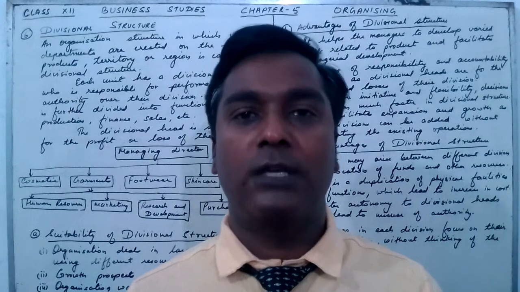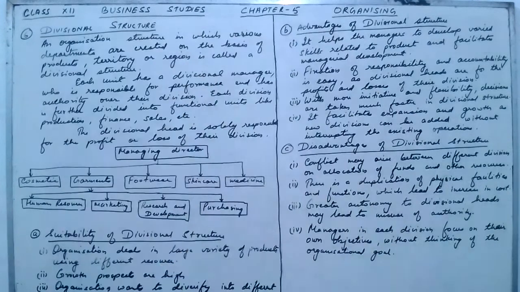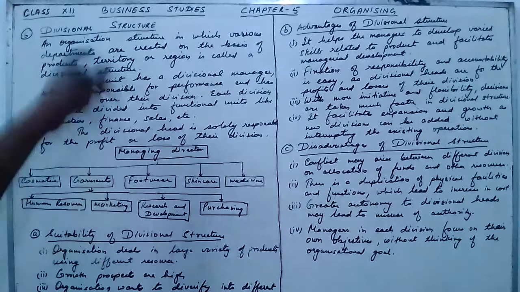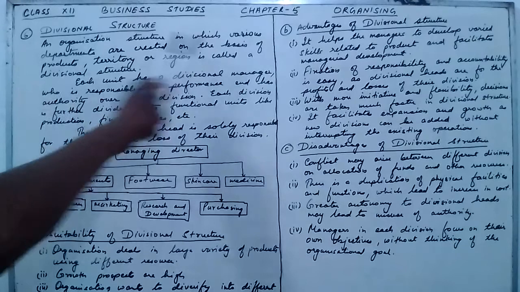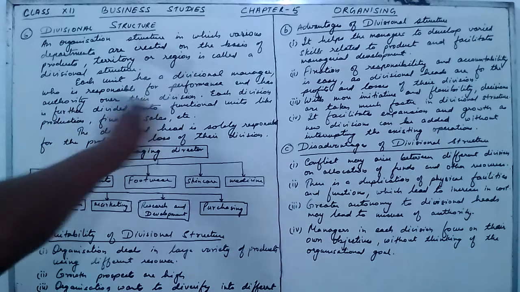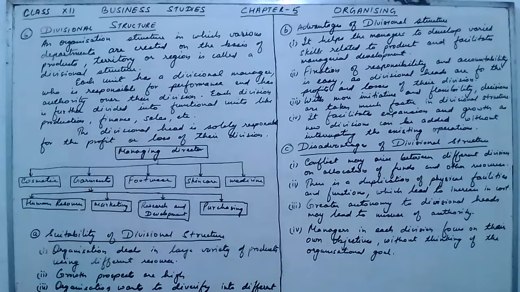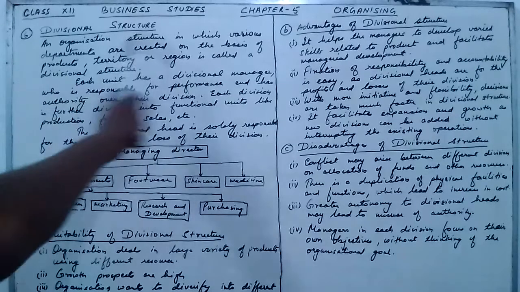Children, today we will study the divisional structure. Divisional structure basically means an organization structure in which various departments are created on the basis of territories or region. In this, departments are created in the organization on the basis of products, territories or regions.